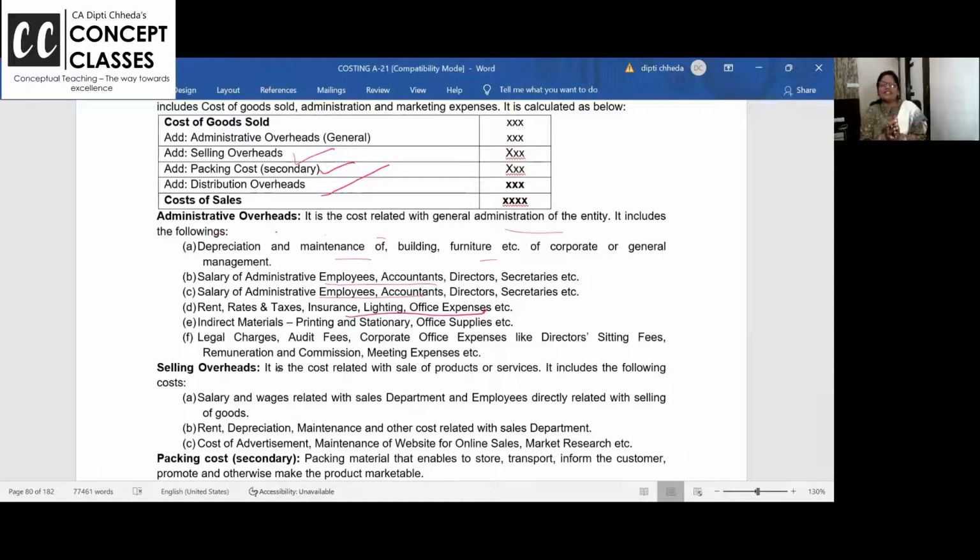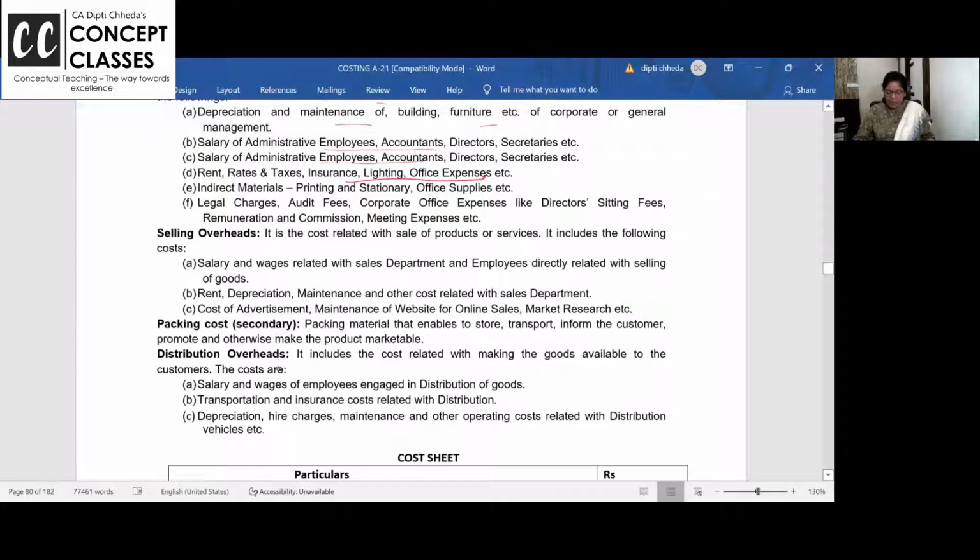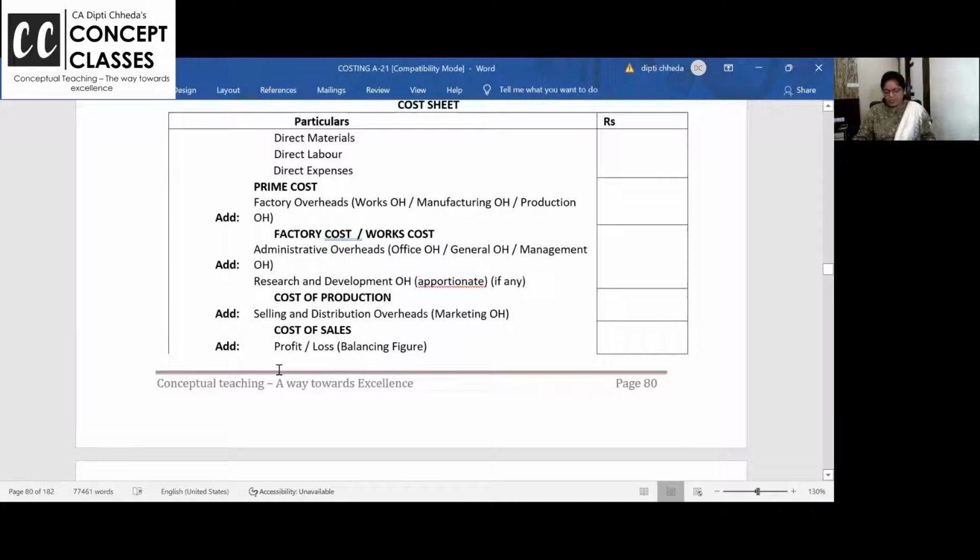Same for depreciation. Factory related machinery depreciation, factory overhead. Administrative office building, computers and all depreciation, administrative overhead. Delivery vans depreciation and all, then selling overhead. So this is how you do the overheads, packing cost and other costs.